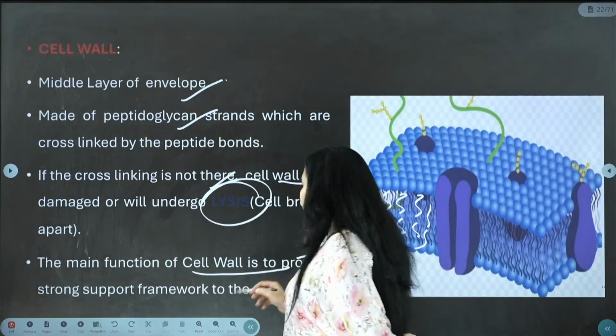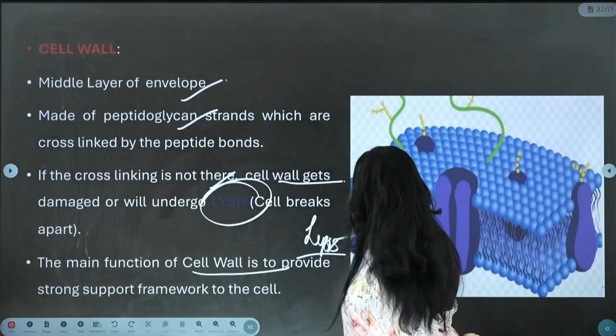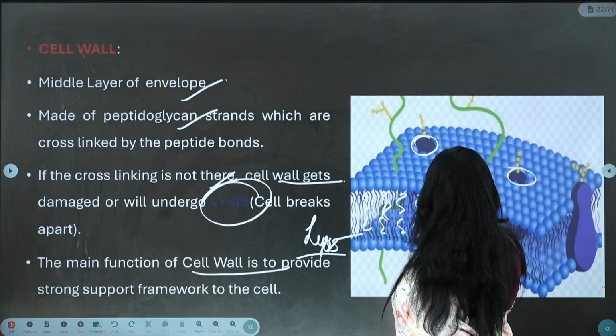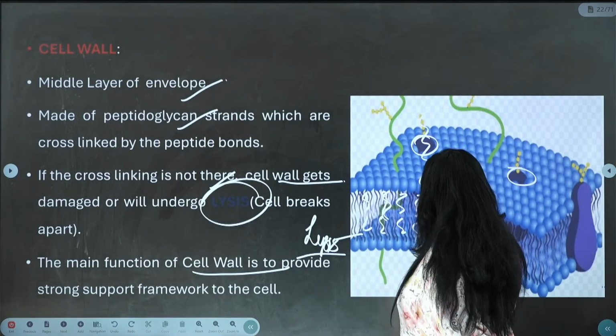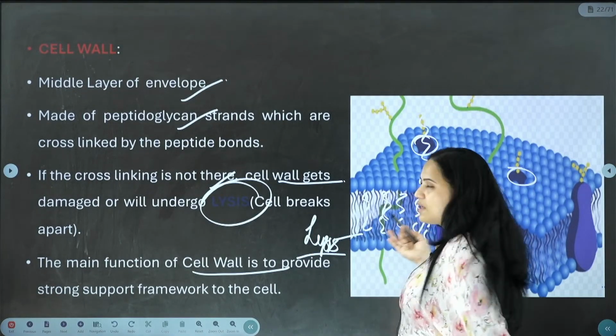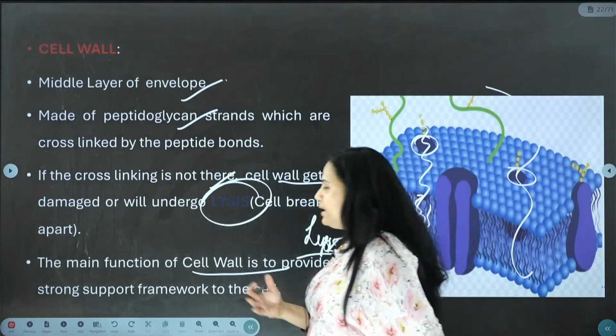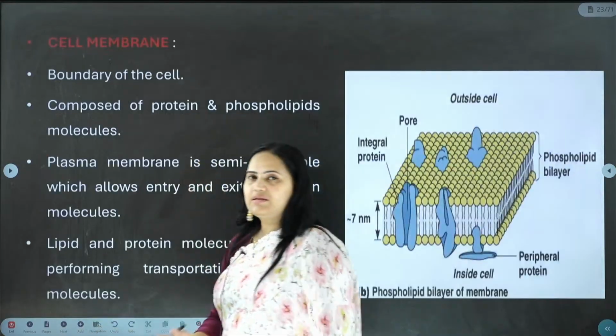So what is the cell wall? It provides strong support. Look at this, they are perfectly arranged. Okay, and here you can see some pores. So it allows only certain components to go through, and whatever waste is present exits from this. Okay, it acts as an entry and exit point.